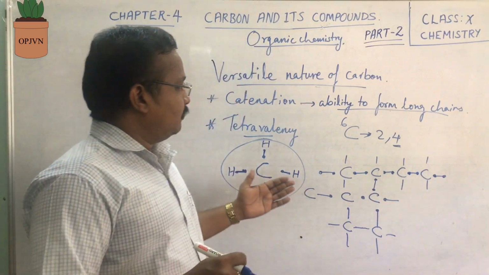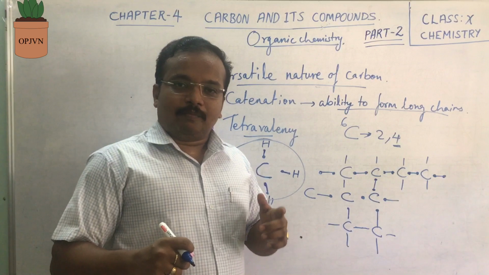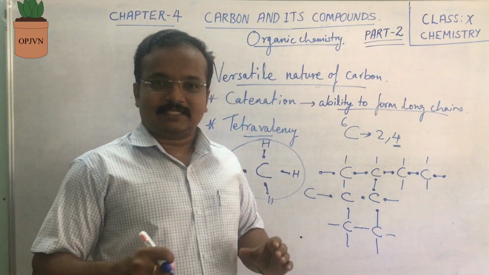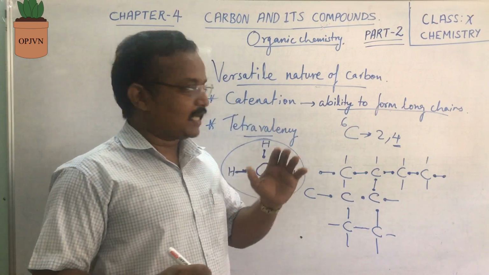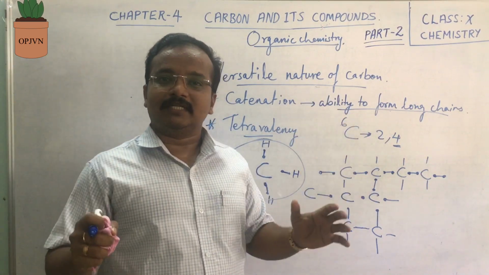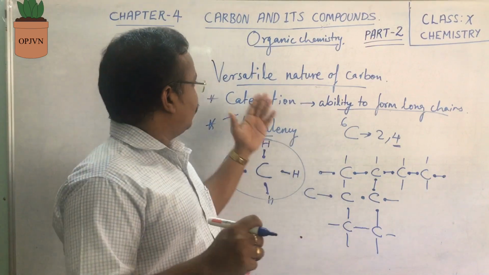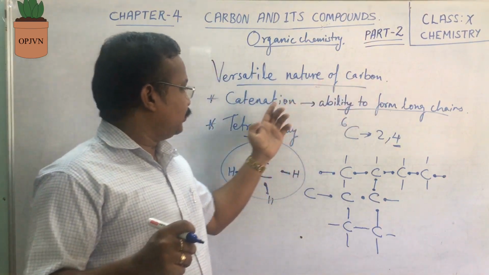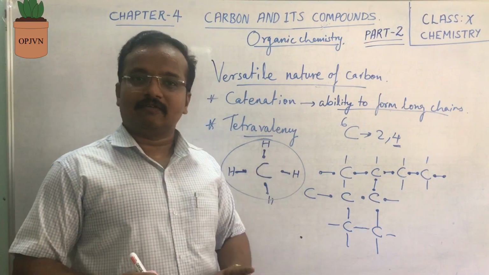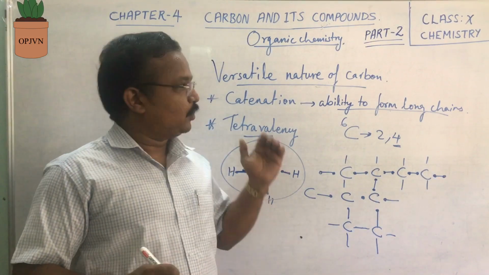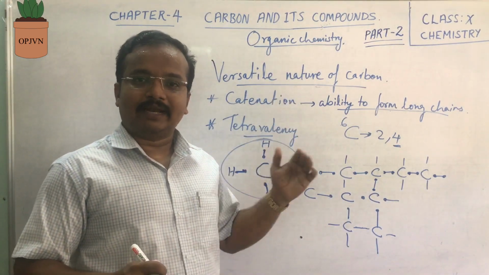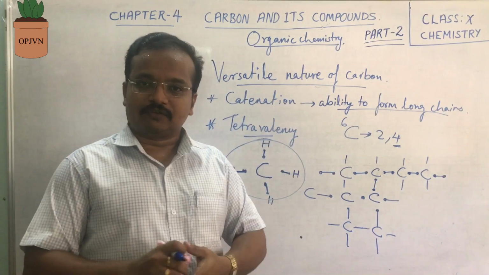Now one more important property you have to remember is that carbon has a small size. Due to the small size, carbon can hold the other elements around it. So the versatile nature of carbon is due to its catenation property as well as its tetravalency. Today we have discussed mainly the allotropic forms of carbon and the versatile nature of carbon.